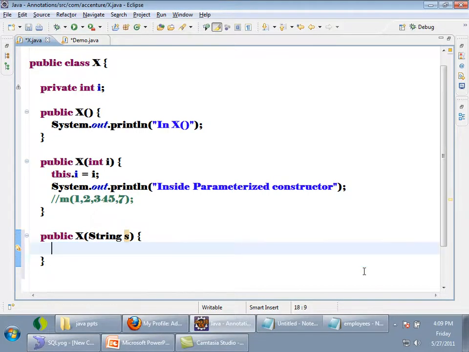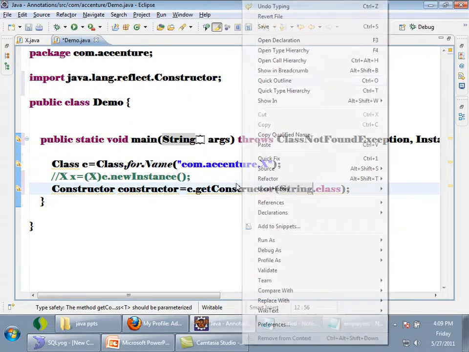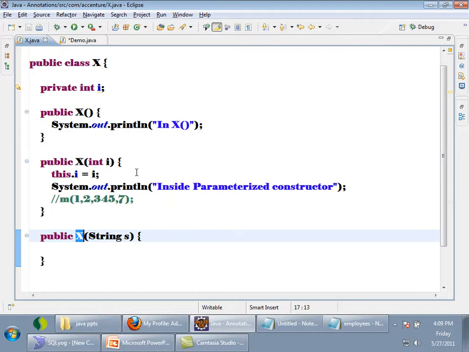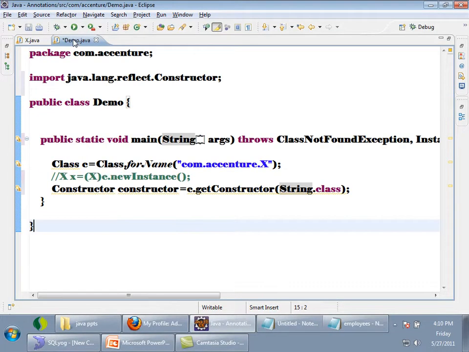Okay. Now tell me how to get a constructor object for this constructor. Instead of saying int.class, String.class. Now whenever I call c.getConstructor, I have to pass a parameter. If I want to get a constructor object for a constructor which is taking String, then I have to pass String.class. If I want a constructor object for this constructor, I have to pass int.class. Or if I want a constructor object for this one, I can pass zero arguments. Okay. Now I got a constructor object.